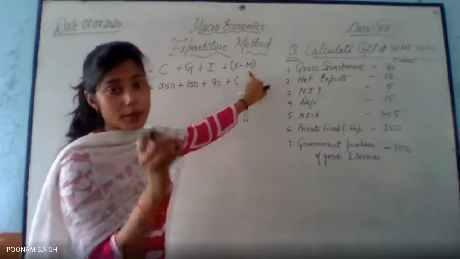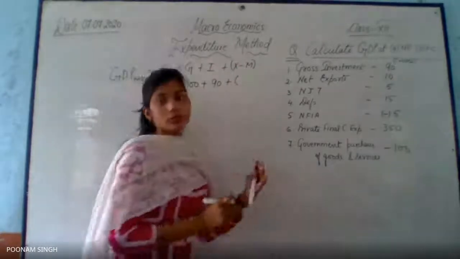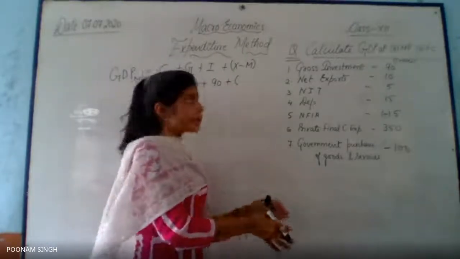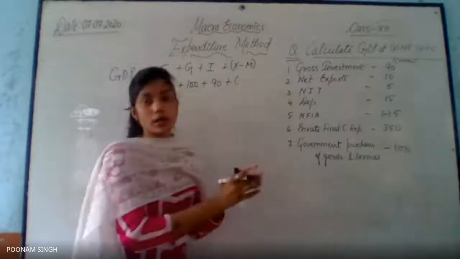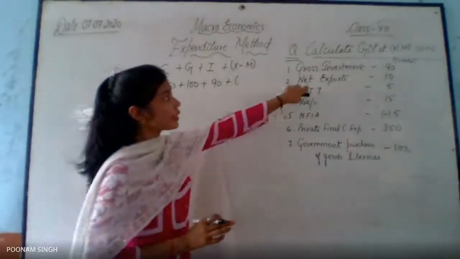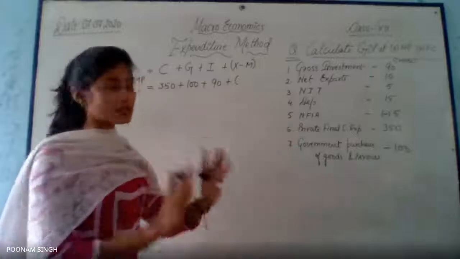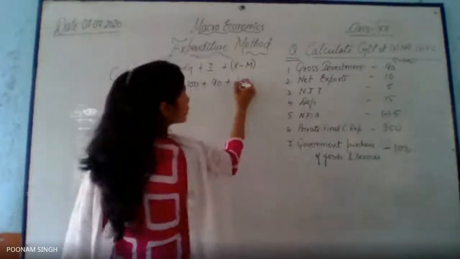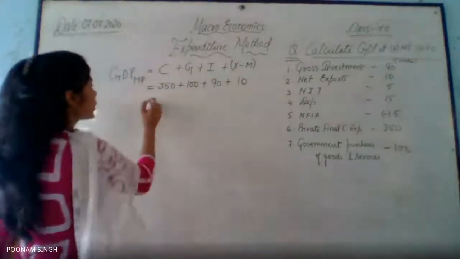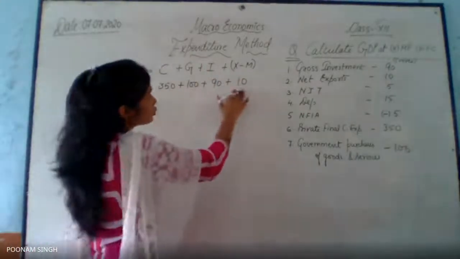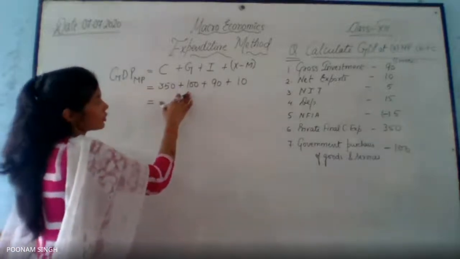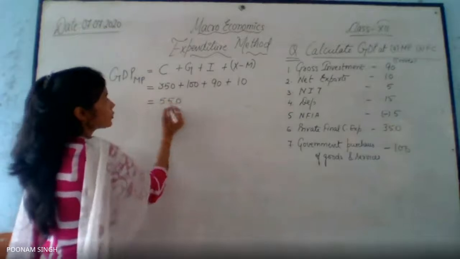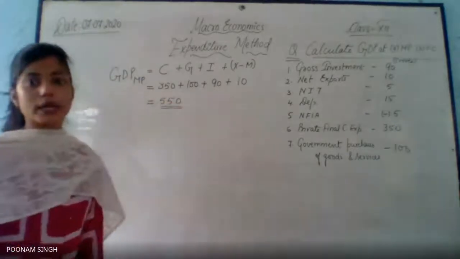In that case you have to do X minus M. But what is the question saying? Net exports. It means you don't have to do anything, just write the amount. So I will not do this procedure. I will mention straight away 10. Okay. What I have to do is just add it. So this is going to be 100. This is also 100, 200, and then 3 plus 2, 5. So 550. What is this? This is GDP at MP.